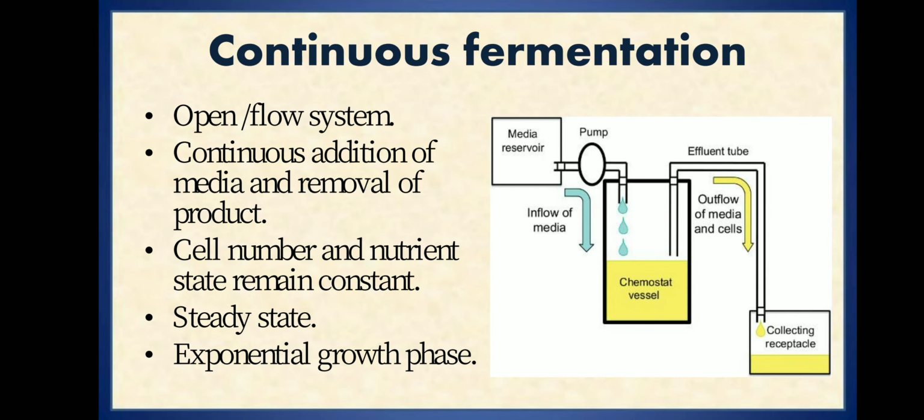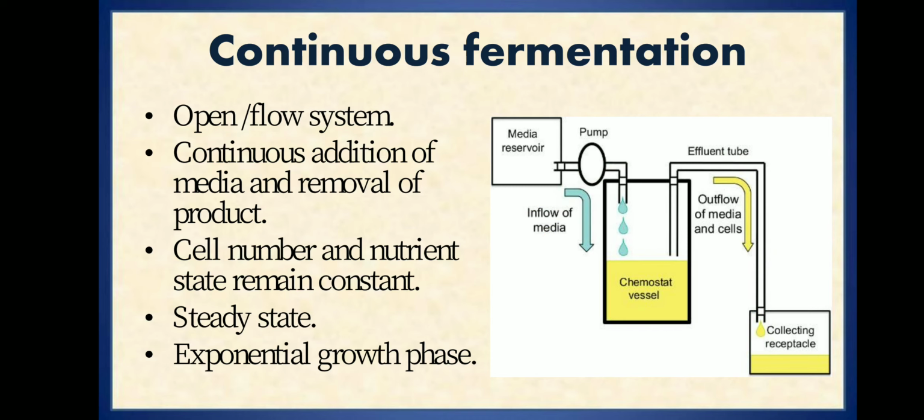Moving on to continuous fermentation. Continuous fermentation is a flow system wherein a constant volume is maintained. Here there is a continuous addition of media into the fermenter and removal of the product that is being formed. So the cell number and the nutrient state remain constant in the continuous fermentation system. Therefore, they will always be in the steady state.